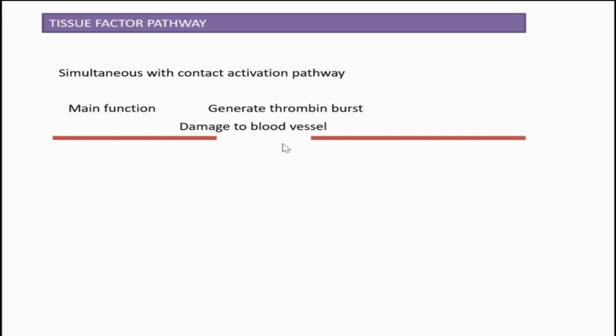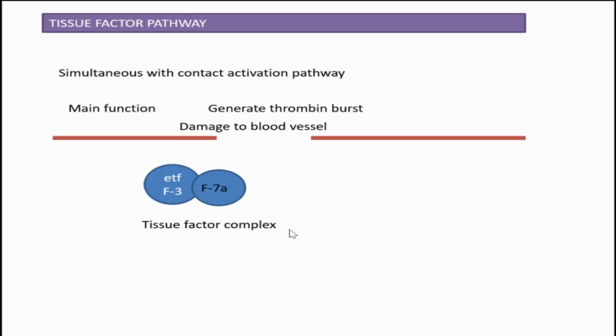And when damage or a wound happens in the blood vessel, on the very spot, at the very next moment, a cofactor that is formed in the body, that is endothelial tissue factor, or otherwise factor 3, goes and binds with factor 7. On binding, factor 7 becomes activated to factor 7A, and this factor 7A and factor 3 form the third complex in the tissue factor pathway.